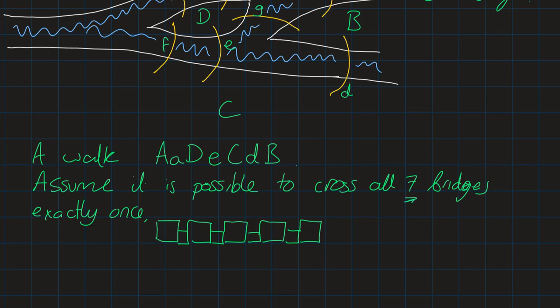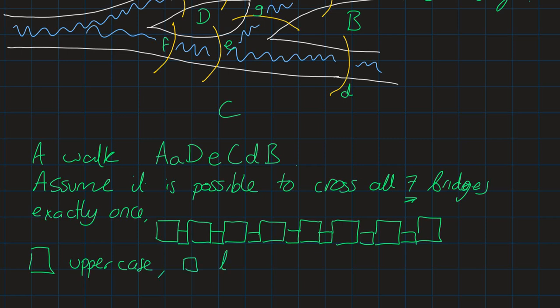Well, there are 7 bridges, so that means I need 7 small boxes. 1, 2, 3, 4, 5, 6, 7. Okay? I don't know exactly what goes in these boxes, but I know that the big box is uppercase, and the smaller box is lowercase.